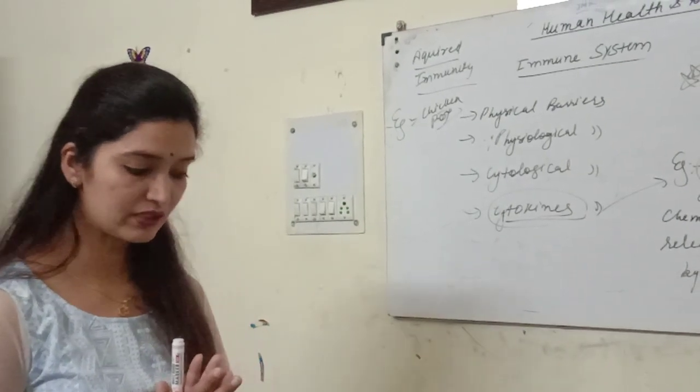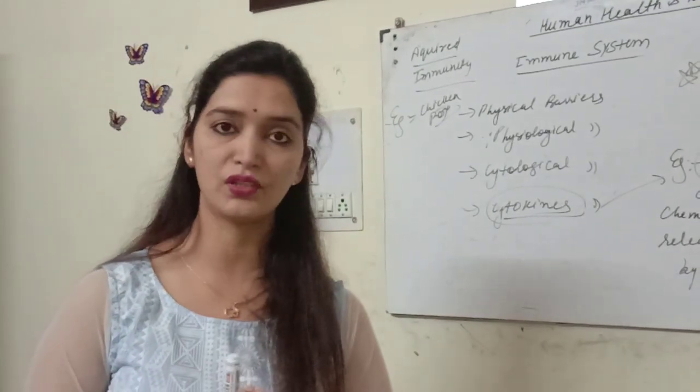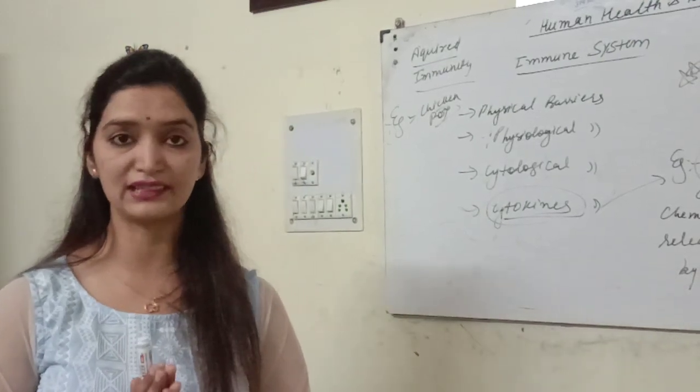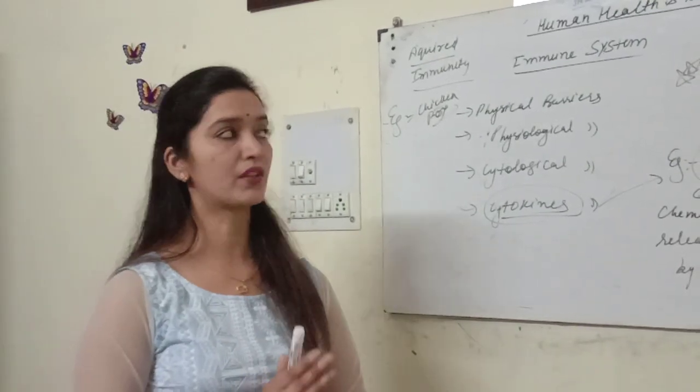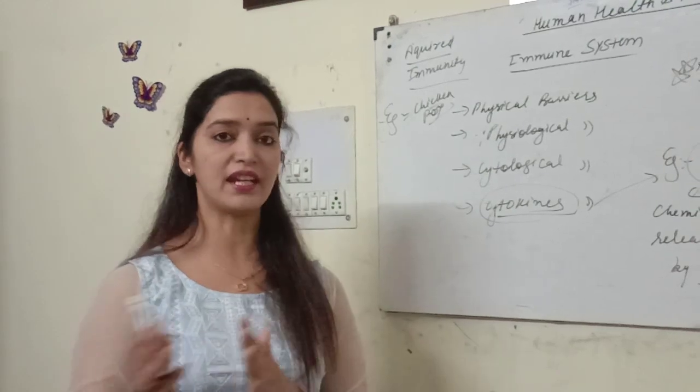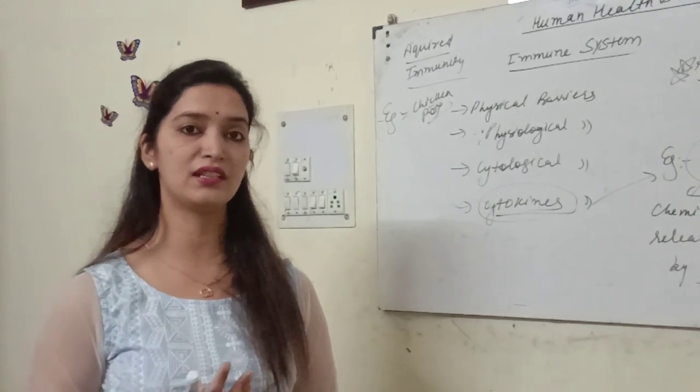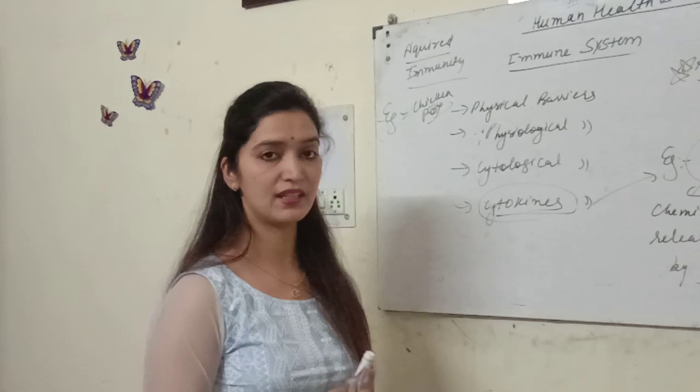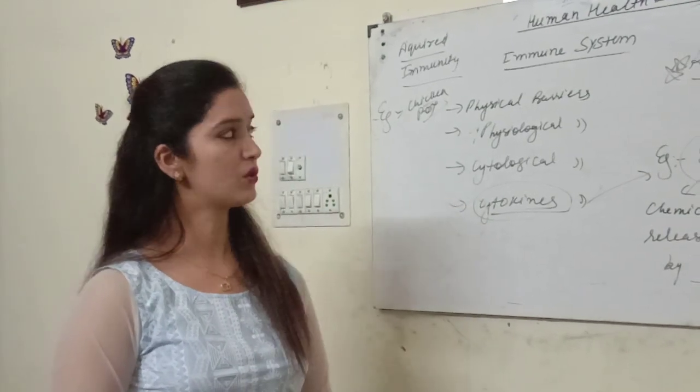Secondly, we will discuss an important tissue fluid, also called the middleman of the body, that is lymph, which plays an important role in the immune system. Like in our blood WBC is there, similarly in lymph the number of WBC is more.